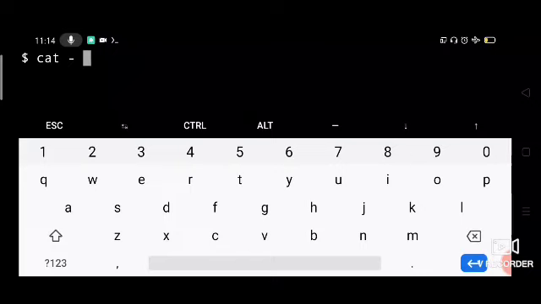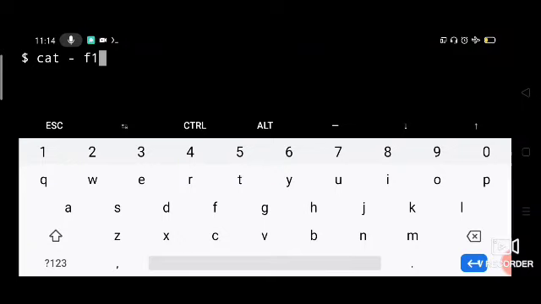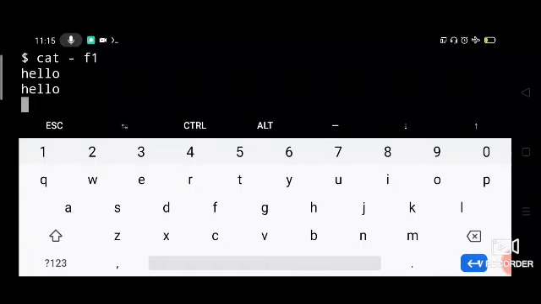Okay, and standard input by default is connected to the keyboard, so contents will be taken from the keyboard. First, cat will display the contents of whatever it takes from the keyboard, and then followed by the contents of F1. Now it is waiting so that you can enter some contents. I will enter hello and then it will display hello.